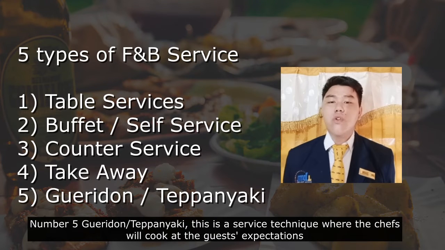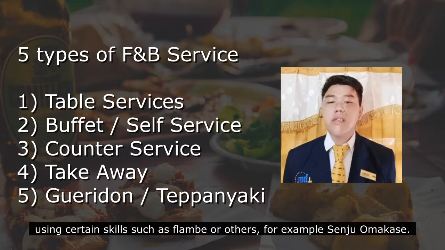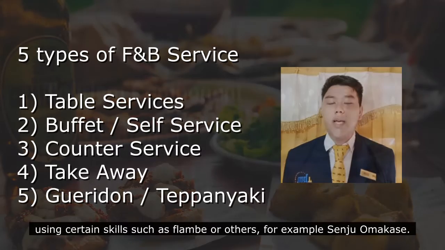Number 5 is gourmet or teppanyaki. This is a service technique where the chef will cook in front of the guest using utensils such as for flambe or others. For example, is Senju Omakase.